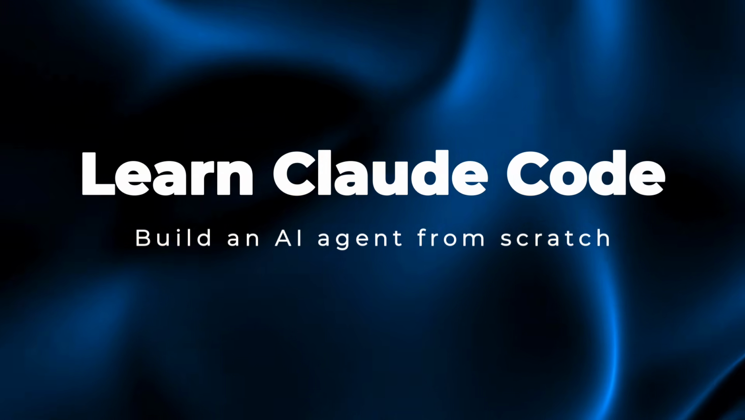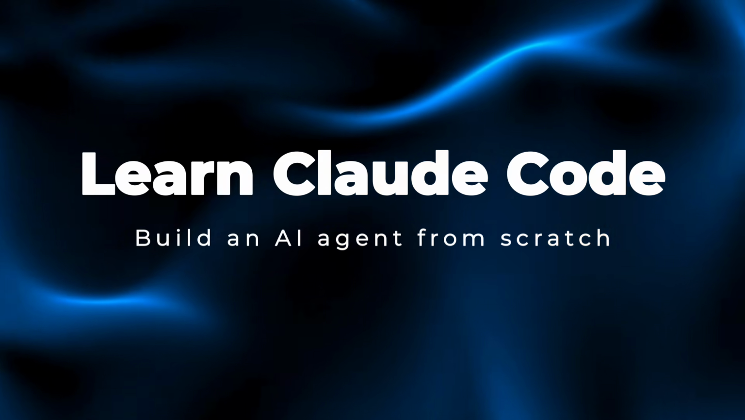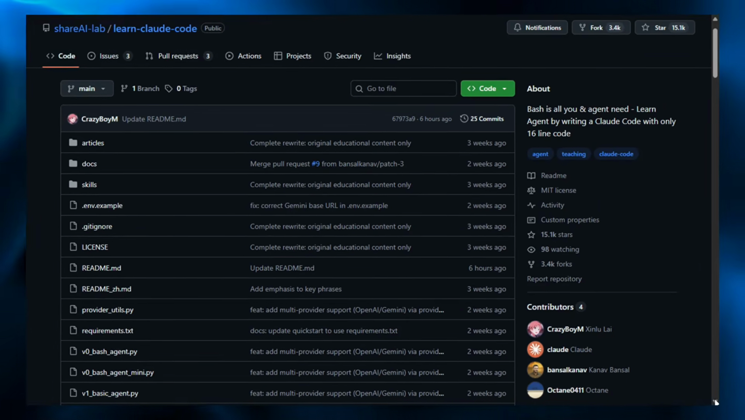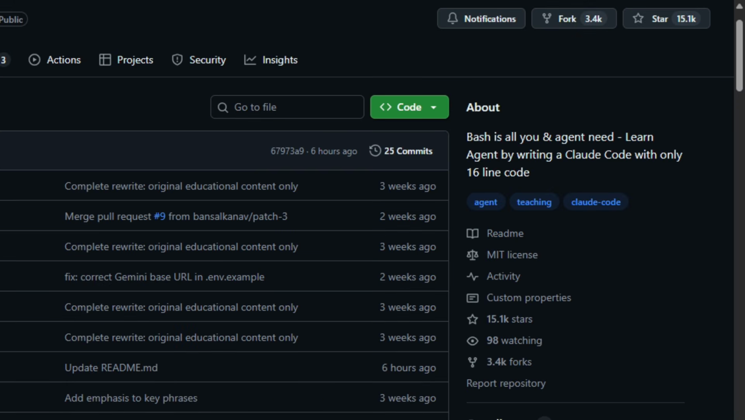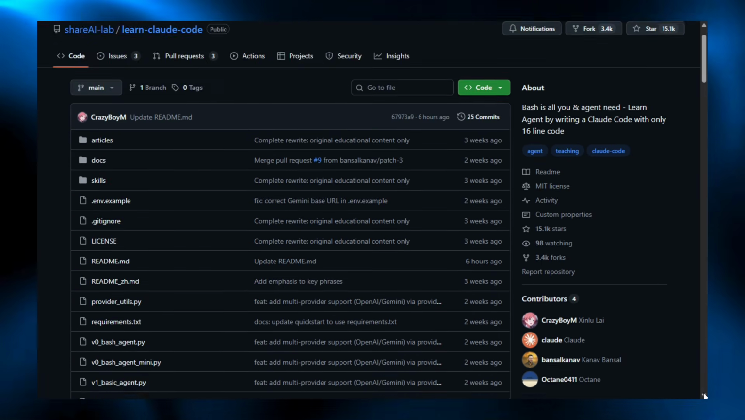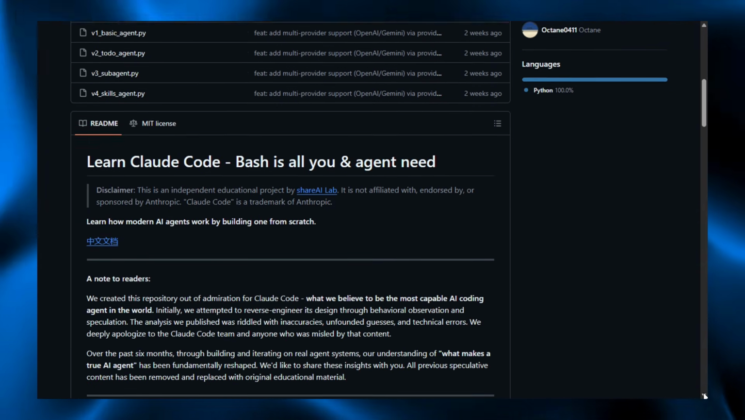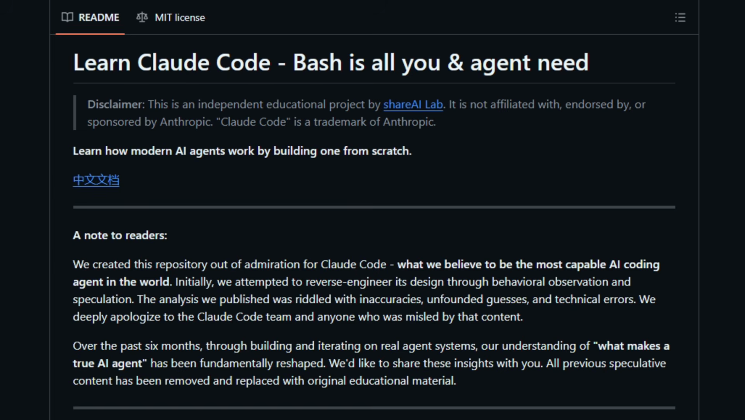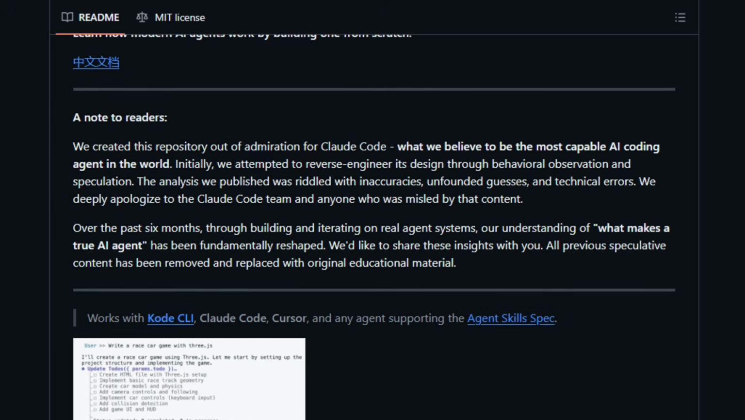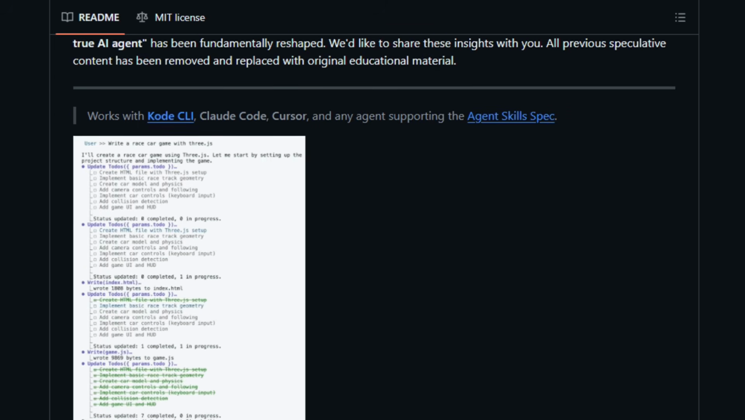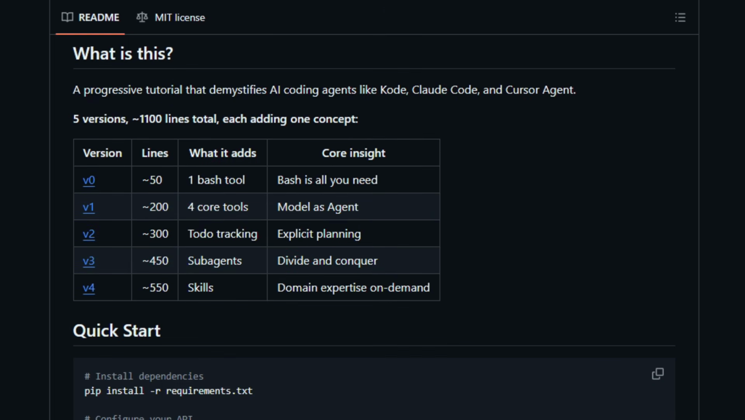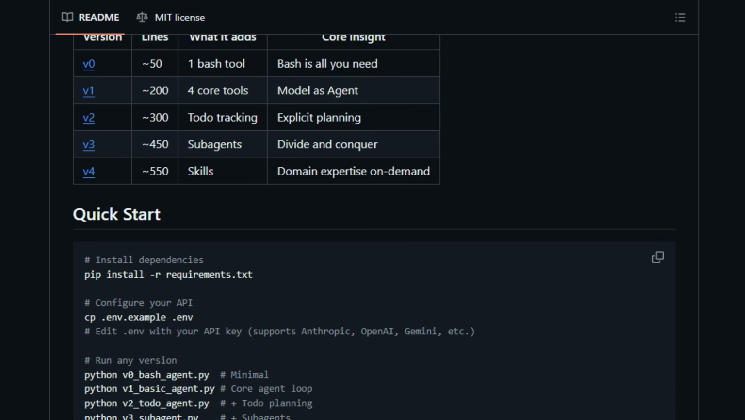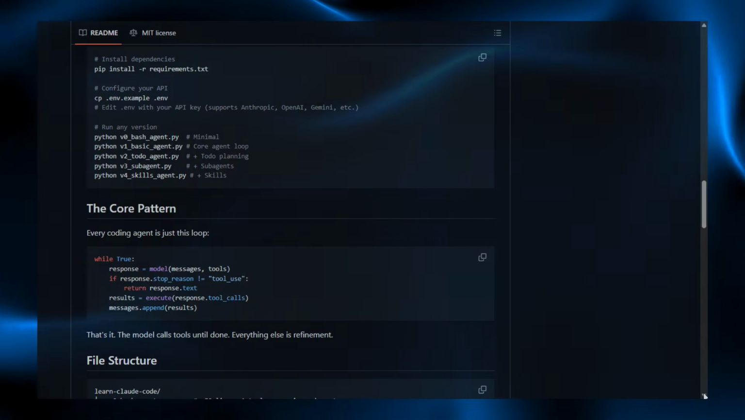Project number 17, Learn Claude Code, build an AI agent from scratch. Learn-Claude-Code is an open-source tutorial repo that teaches developers how modern AI coding agents work by building a small agent step by step. It provides 5 incremental Python versions where each one adds a core concept like bash tool use, a basic tool loop, to-do tracking for planning, sub-agents for delegation, and a skills mechanism. It targets people learning agent design and stays compatible with Code CLI, Claude Code, Cursor Agent, and other tools that support the agent skills spec. Try running a version and study how the agent loop works.